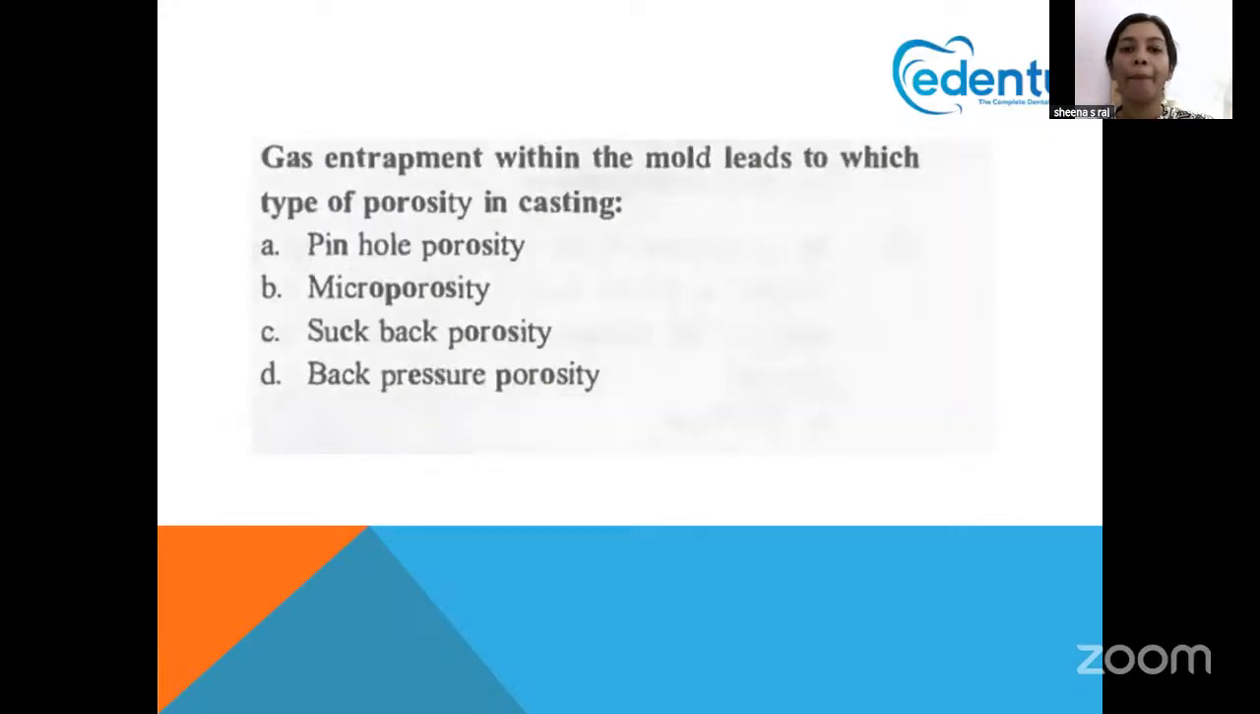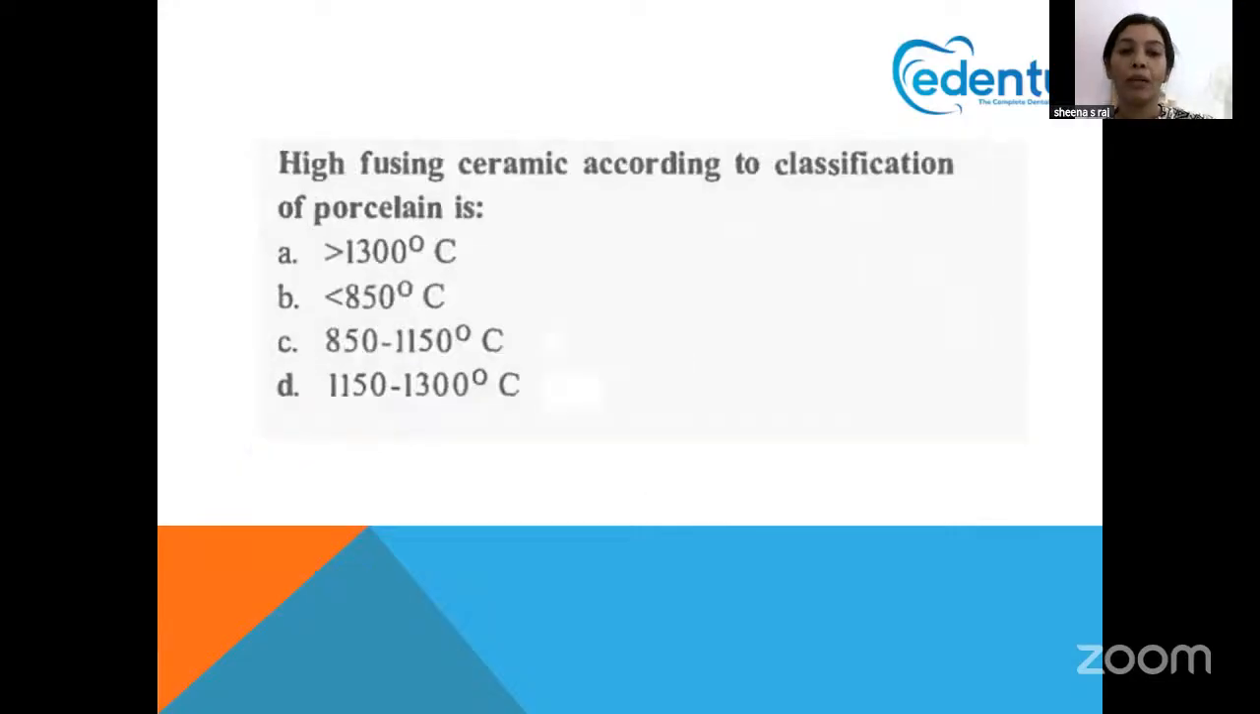Next question. Gas entrapment within the mold leads to which type of porosity? It is always the back pressure porosity. So these are some of the conditions. If it is in a very short period of time, faster solidification, microporosity. If gas is entrapped in that, it is back pressure porosity.